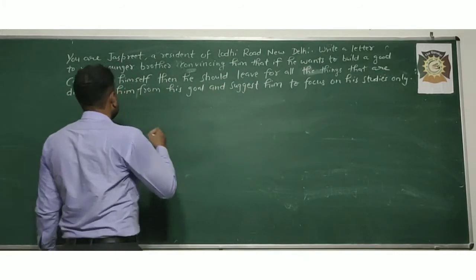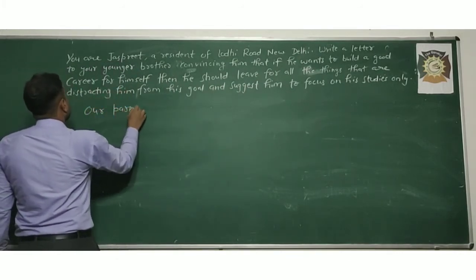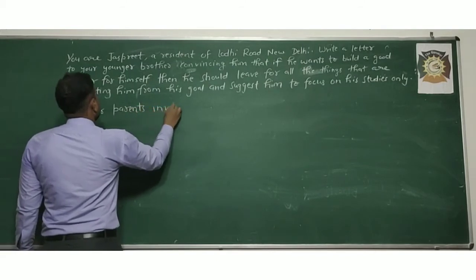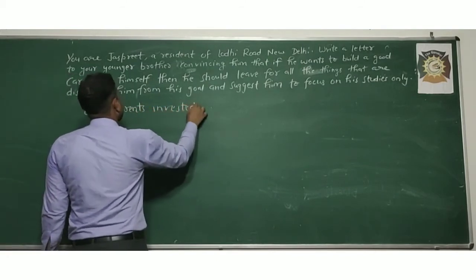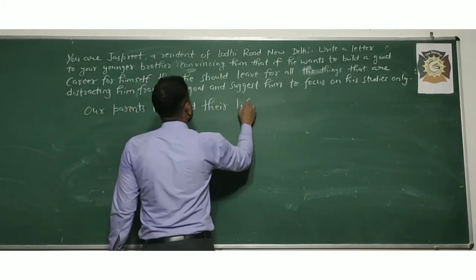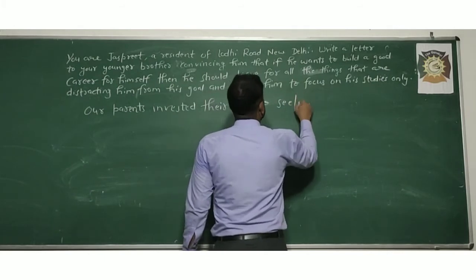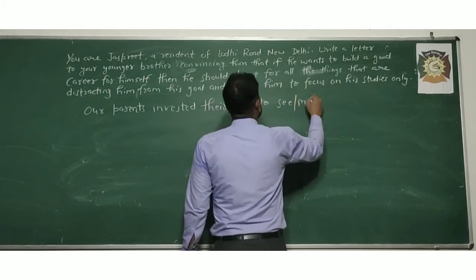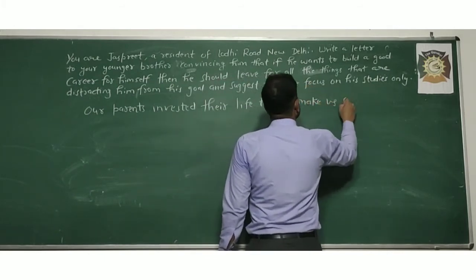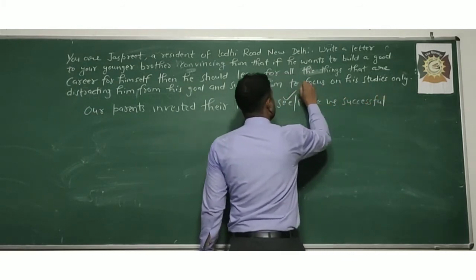You have to write, our parents invested their life to see, or you can also write to make us, to see us or make us successful. But this one is correct.